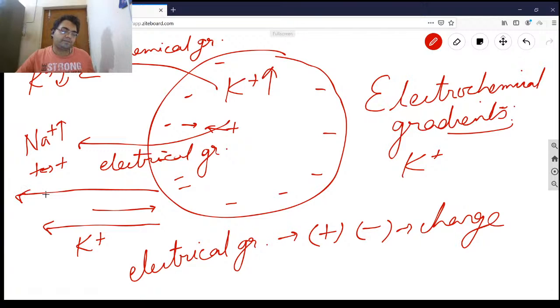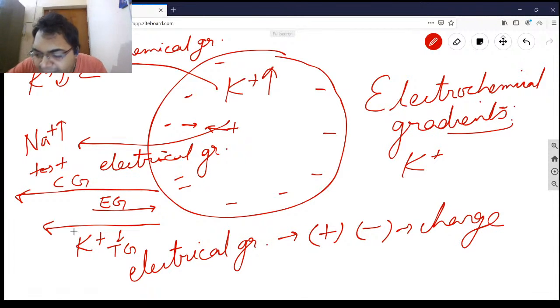So this is your chemical gradient, this is your electrical gradient, and this is the total gradient, which is towards the outside. So vectorially we can represent the potassium electrochemical gradient like this, where the chemical gradient favors potassium ions going out of the cell, and the electrical gradient does not favor potassium ions going out of the cell. But since the chemical gradient overpowers the electrical gradient, in the end potassium will definitely go out of the cell. That is the benchmark here.